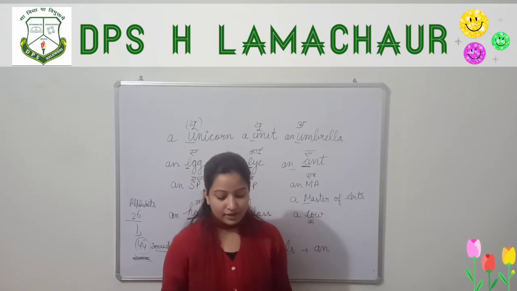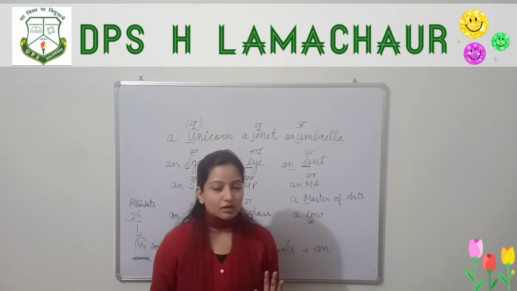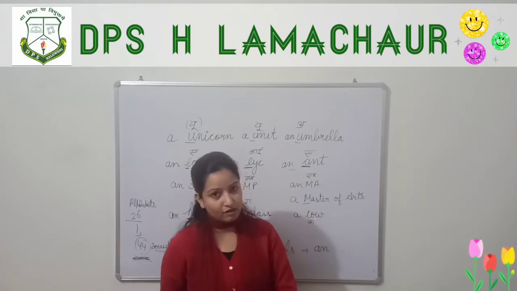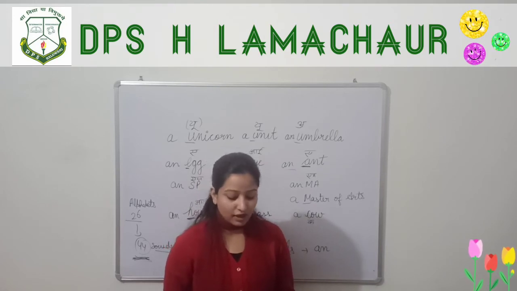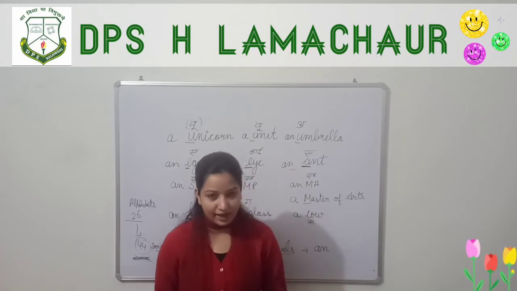Next is "This is dash best book that I have ever read." Best is an adjective, and after that there is a noun, so we can use a, an or the. Whenever we talk about the superlative degree of an adjective, we use "the" before that. So best is the superlative degree and it is before the noun, so we can use "the" before best. "Dash lotus temple" is a famous building. Before famous buildings also we use "the." So "The Lotus Temple is in dash Delhi."